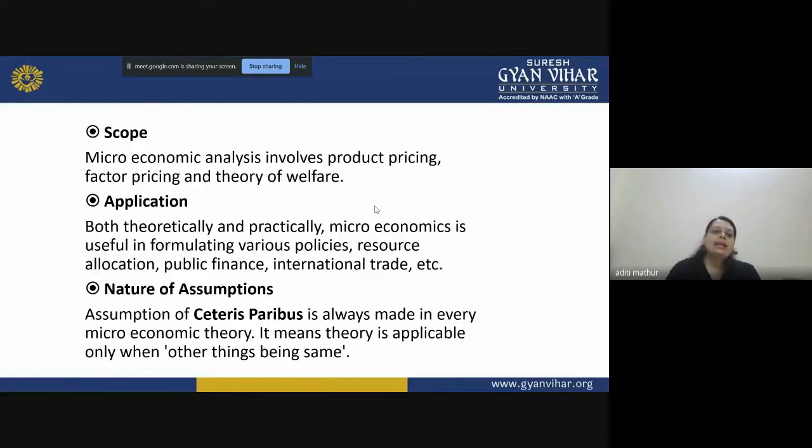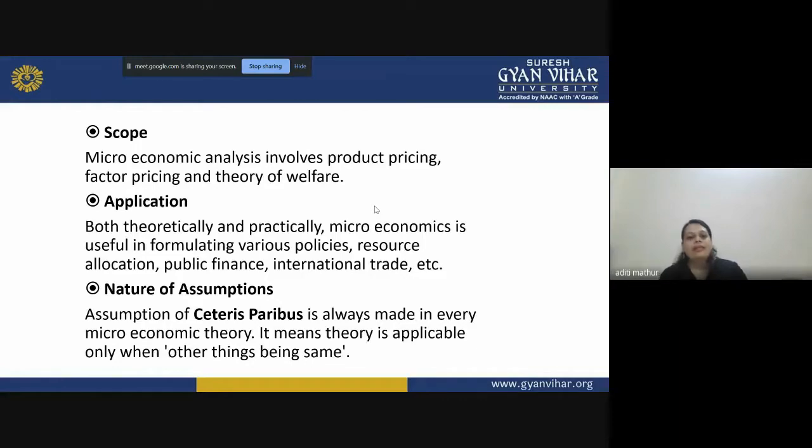The third characteristic is the scope. The scope of microeconomics involves product pricing, factor pricing, and the theory of welfare. We will study what these are in our upcoming slides, but right now you should know that you study product pricing, how the pricing is done, and what factors help determine the price. Then factor pricing: what are the different factors involved in the production of a particular good or service, and how is the pricing related to those factors?